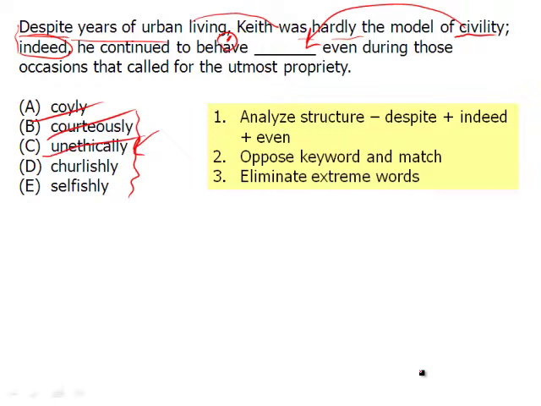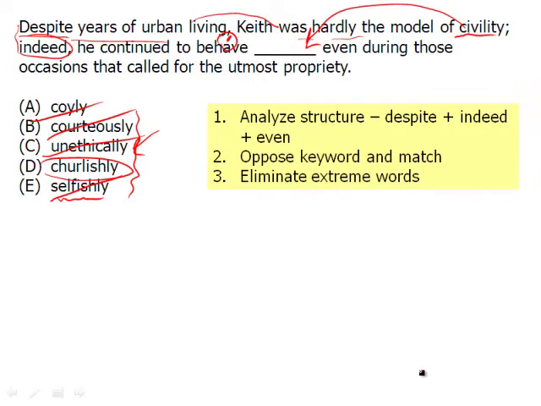So that's out. And then we have the word churlish. To be churlish is to be rude and unmannered, and that works perfectly. Again, we always want to come up with the opposite of words here. Otherwise, we can sometimes get trapped by words like selfishly. Well, he was selfish. He just wanted to do things his own way. Sure, you can interpret the sentence like that, but it's not the best answer because selfish is not the opposite of civil. So that's out with that one, and there's D. So that's one example of a complex structure.